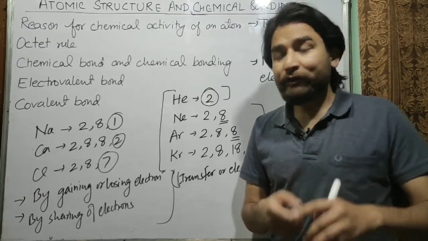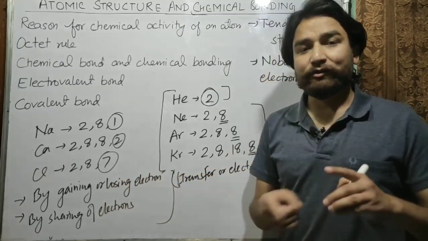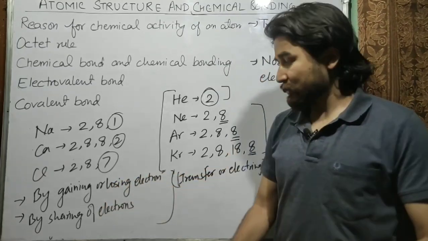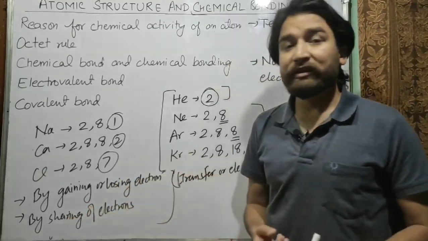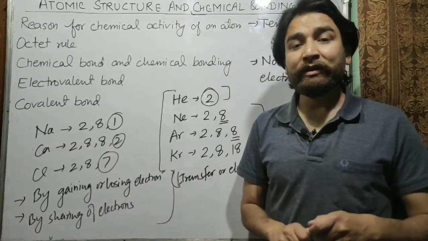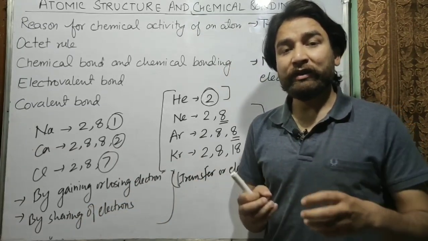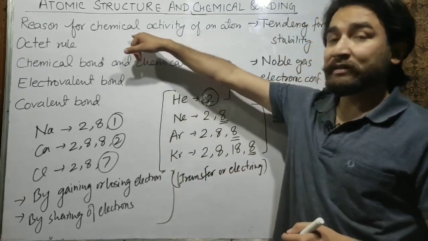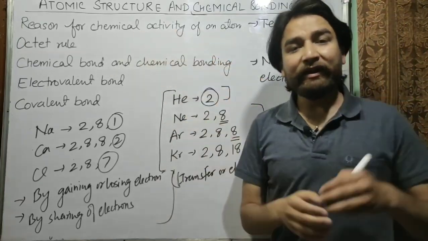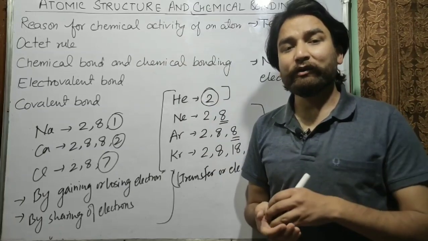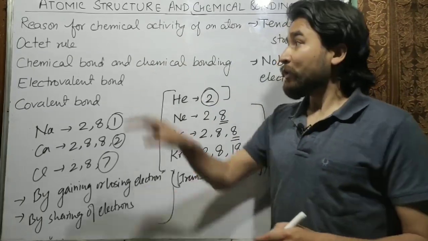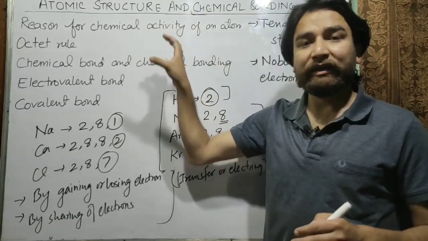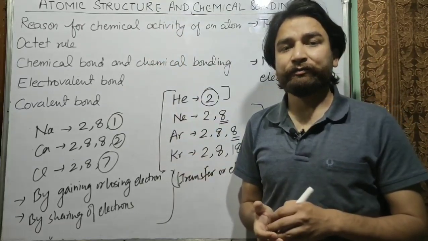Now, in order to gain or lose the electrons, meaning in order to transfer the electrons or to share the electrons, there should be a contact, there should be a combination of atoms, and that's why the atoms are chemically active and combine to form the molecules. So I hope you have understood why the atoms combine chemically to form the molecules.